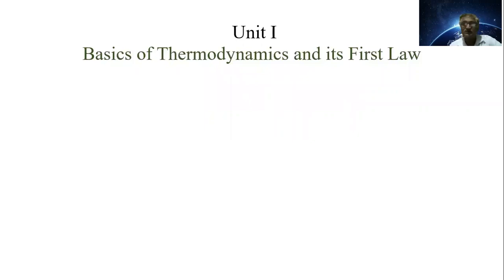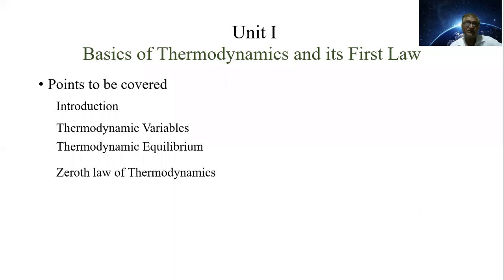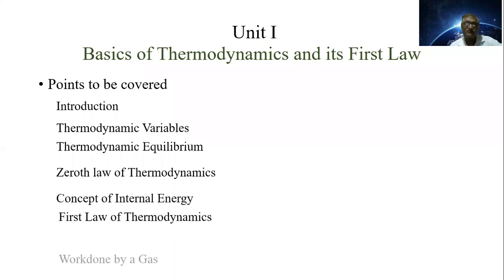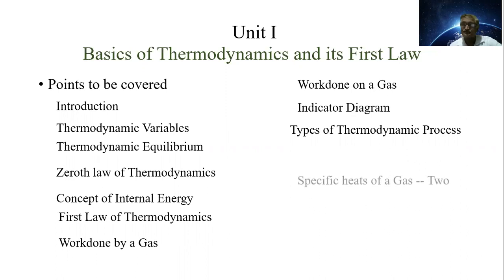Now in this chapter, we can overview the points we have to study. Introduction about thermodynamics, thermodynamic variables, thermodynamic equilibrium, zeroth law of thermodynamics, concept of internal energy, first law of thermodynamics, work done by a gas, work done on a gas, indicator diagram, types of thermodynamic process, specific heats of a gas.